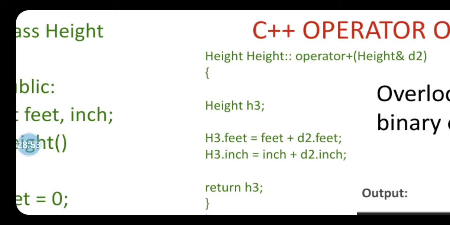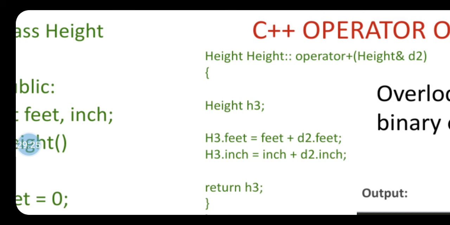H3 dot feet is equal to feet. Feet means feet value of H1 object plus D2 dot feet. These are nothing but copied values of H2 dot feet. H3 dot inch is equal to inch, which is the inch value of H1, plus D2 dot inch. D2 is nothing but a copy of H2, so H2 dot inch. Like this, the respective data variables of these two objects get added and